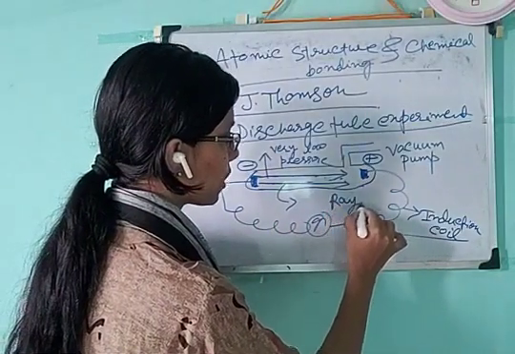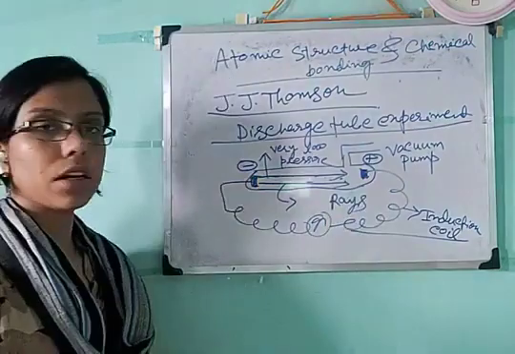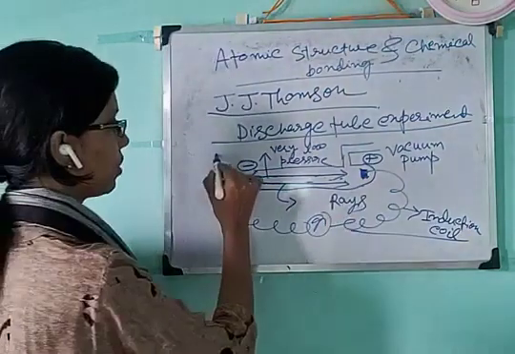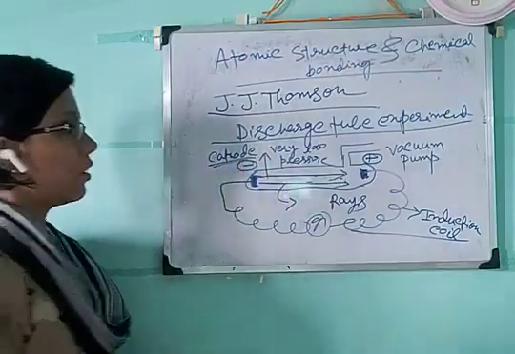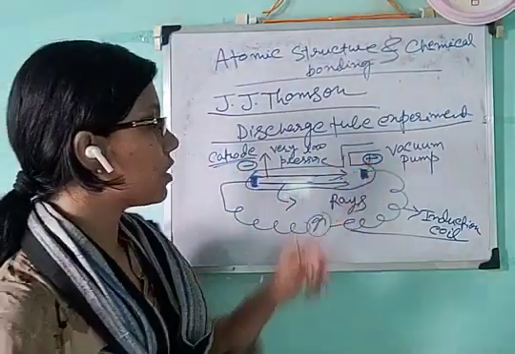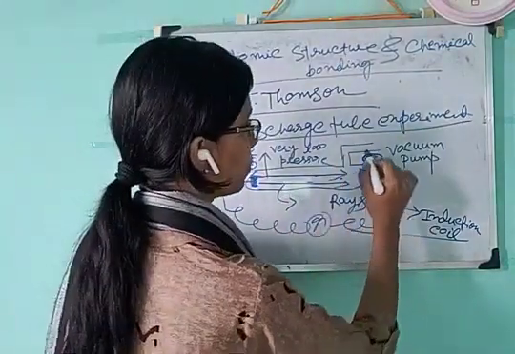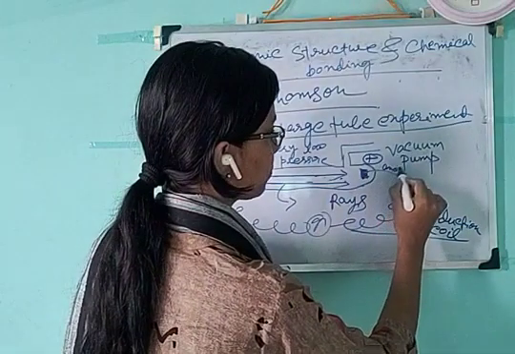So what are those rays? See, the negative electrode is termed the cathode, and this positive electrode is termed the anode.